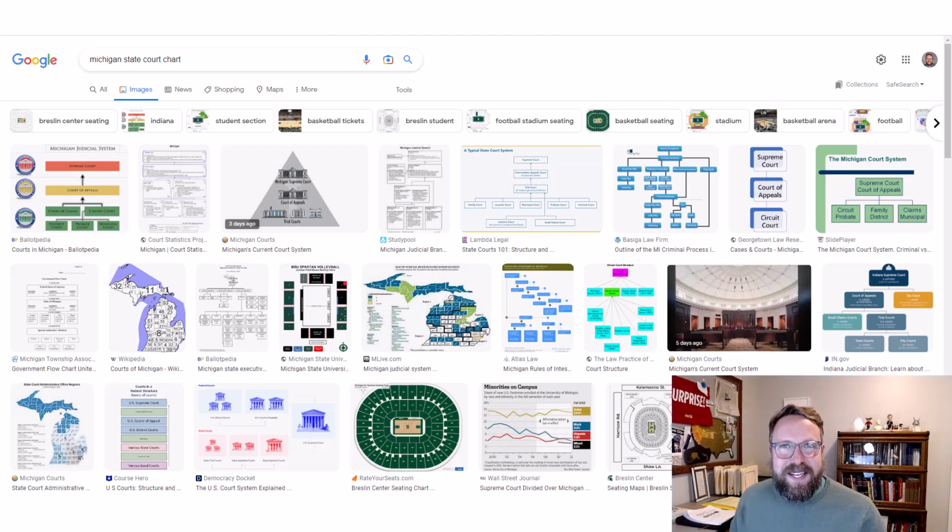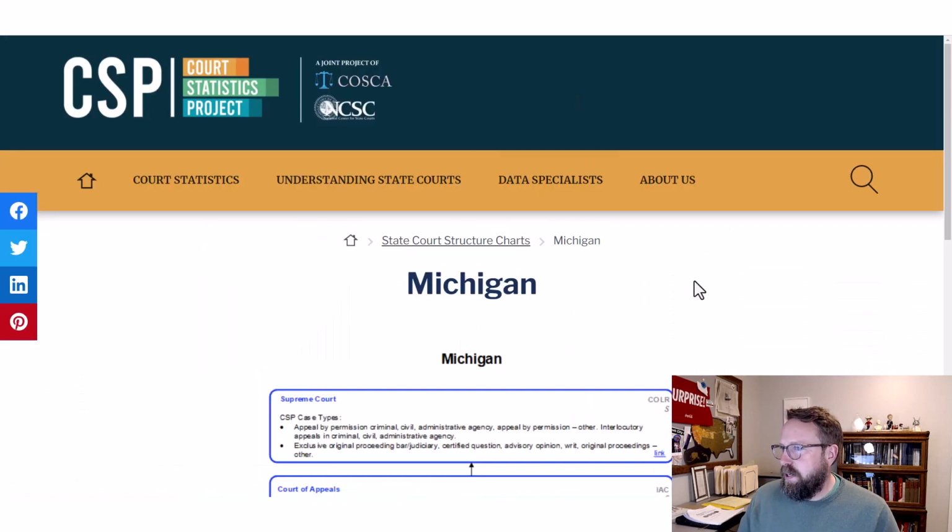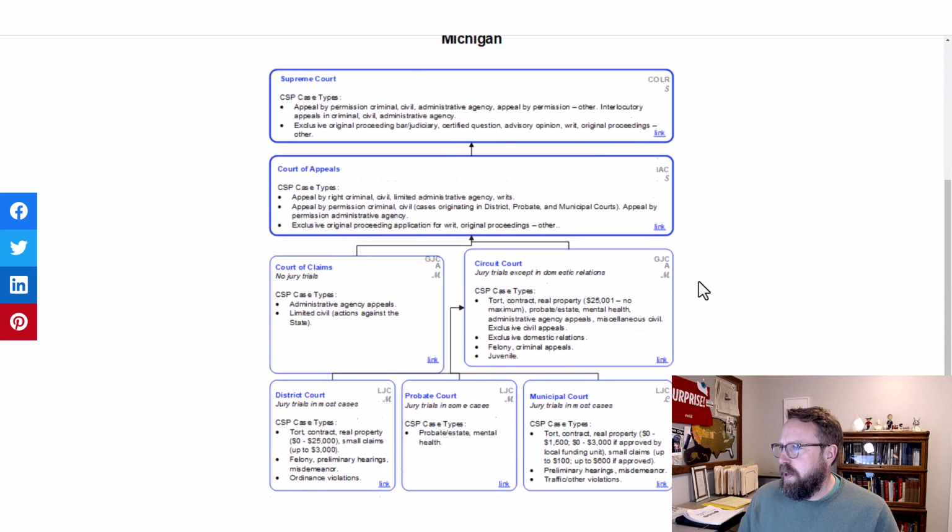Okay, let's look at the practice answers here. And again, the point of this is just for you to get familiar with your court system. So I Googled Michigan State court chart. This right here from the Court Statistics Project is a really good website and a good chart.